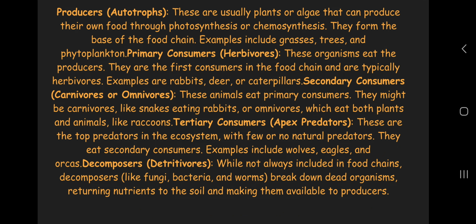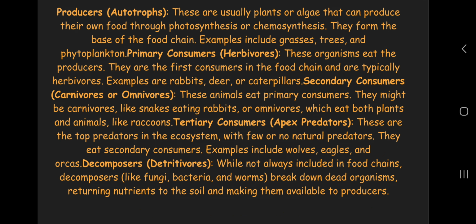Primary consumers, herbivores. These organisms eat the producers. They are the first consumers in the food chain and are typically herbivores. Examples are rabbits, deer, or caterpillars. Secondary consumers, carnivores or omnivores. These animals eat primary consumers. They might be carnivores like snakes eating rabbits, or omnivores, which eat both plants and animals, like raccoons.